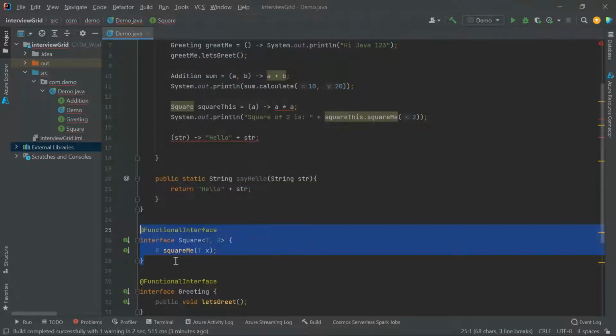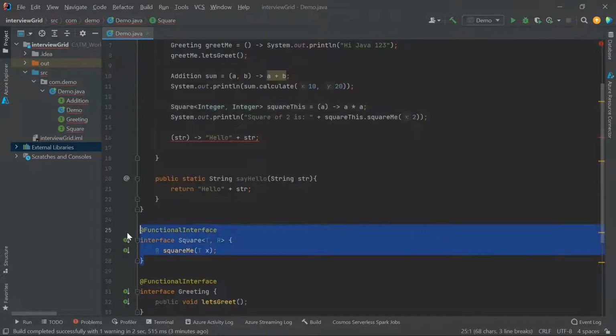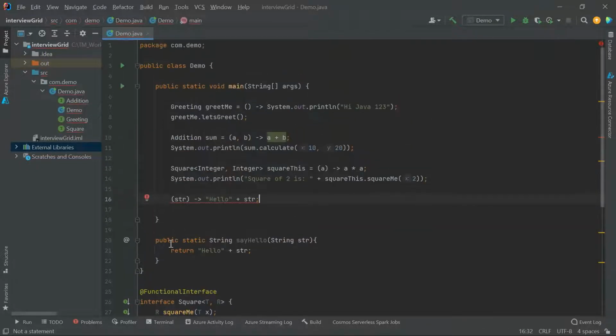Now if I do this, this becomes generic. Now this square we can use here directly, but here you have to tell what you are expecting. So the input I am giving is integer and the output is integer. So this is a functional interface which we have created, but now it is a generic one. Similarly, now I can reuse this, right?